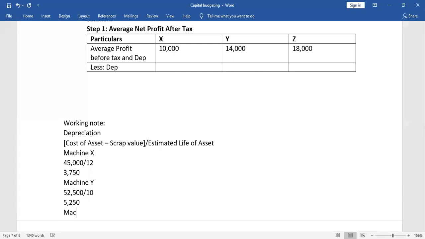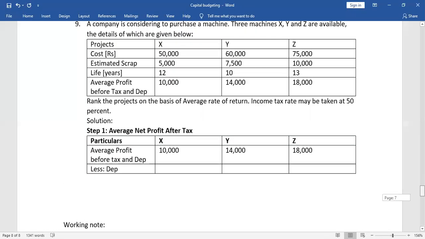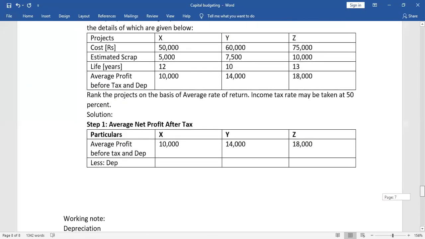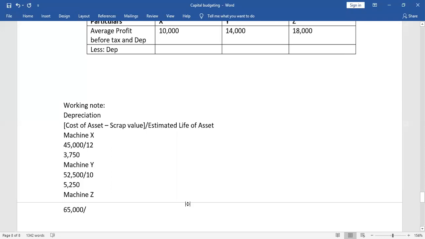Same way we have to do for machine Z. Machine Z's cost is 75,000 and scrap value is 10,000. So 75,000 minus 10,000 is 65,000. Divide by the number of years. How many years is the life? See, life is 13 years. Z will be there for 13 years. So what we will do? We will write 13. Now divide and tell me what answer is coming.